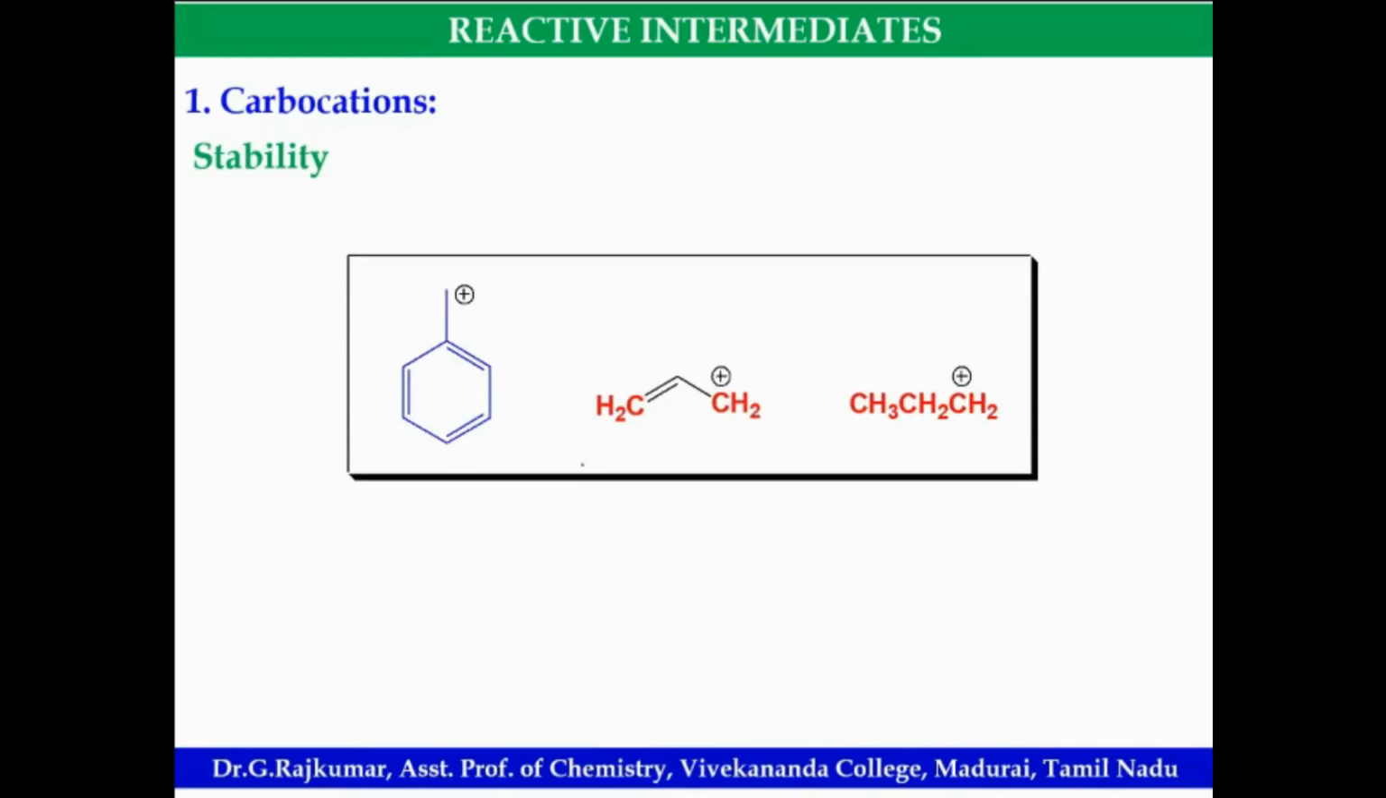Ready, the stability order? This is A, this is B, and this is C. First is benzyl carbocation. Second one is allyl carbocation. Third one, C, is primary carbocation.